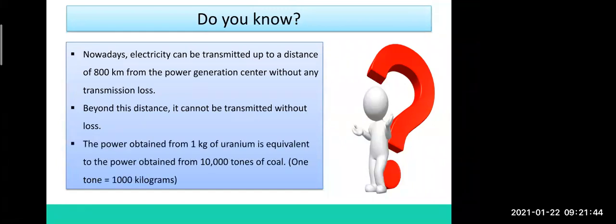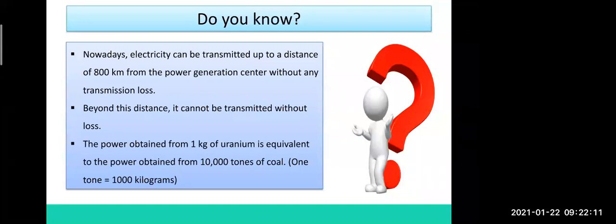Now the power obtained from 1 kg of uranium, I told you, 1 kg of uranium. Uranium is used in atomic energy to generate electricity, and it is equivalent to the power obtained from 10,000 tons of coal. 1 ton is equal to 1,000 kilograms. If you multiply 10,000 with 1,000 kilograms, what answer do you get? Nearby 1 crore.